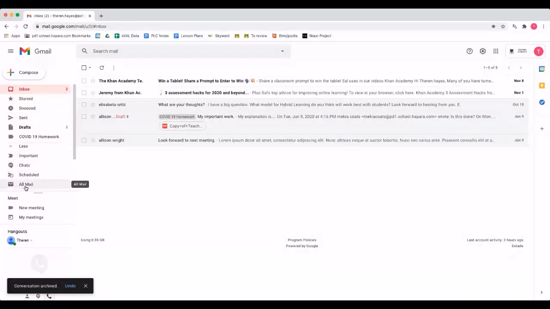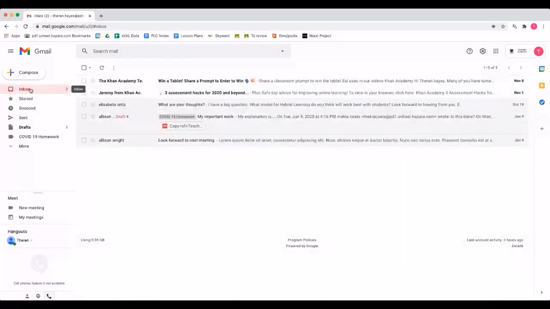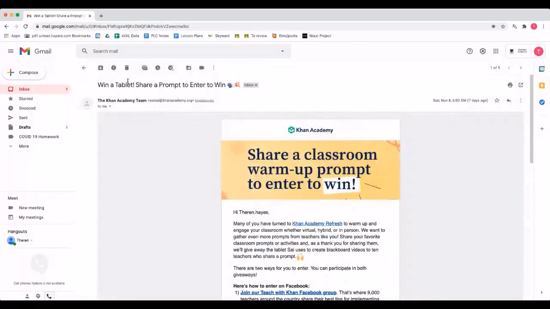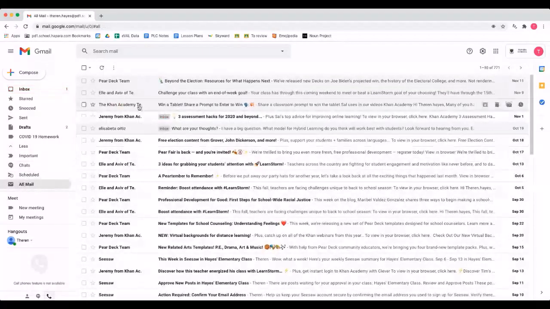All mail. So I think of all mail as a box underneath your desk. I think of my desk as the inbox, the things I'm doing that day or the things that are very topical, the timely and such. But I choose to archive emails that don't need to be on my desk or in my inbox, and I put it into the box underneath.